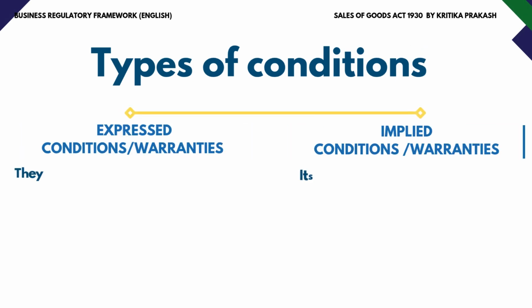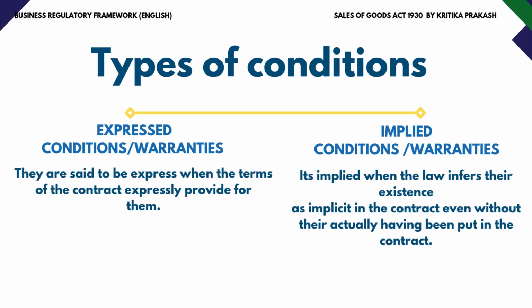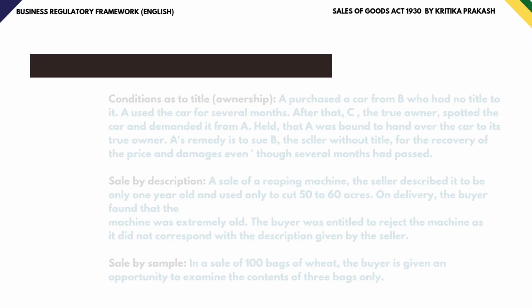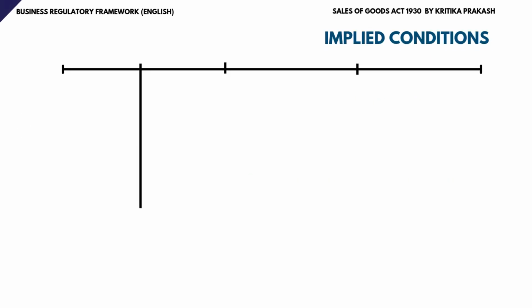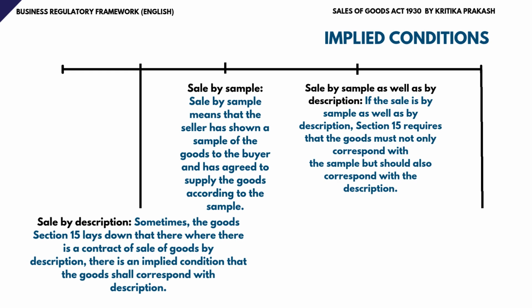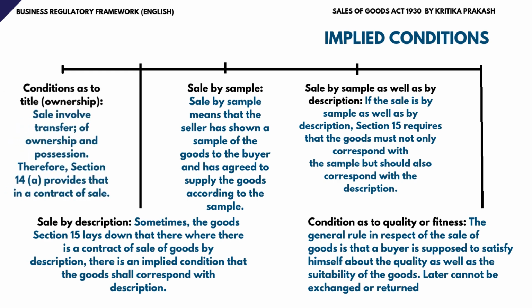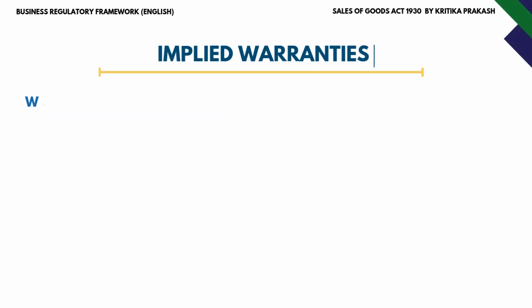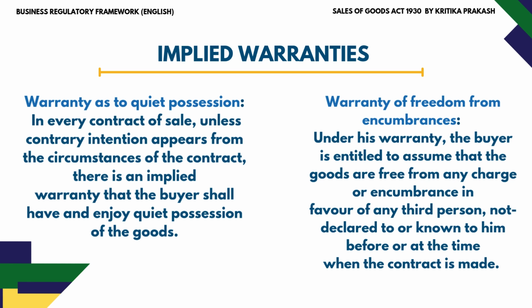Now let's understand the implied conditions and warranties. Some terms don't need to be written, they are automatically assumed by law. These are called implied conditions and warranty. Specifically about implied conditions, first is the seller has the right to sell the goods, and the goods must match the description. If sold by sample, the goods must match the sample, and the goods must be fit for the buyer's purpose if the buyer told the seller why he needs them. Next is the implied warranty. The buyer should get peaceful possession and the goods should be free from unknown legal claims or charges.